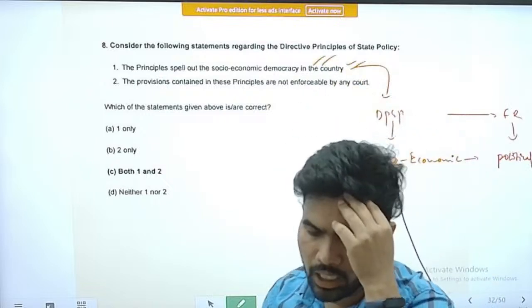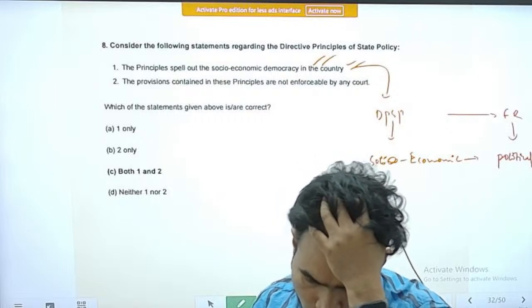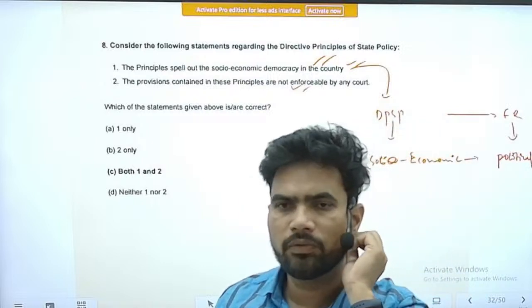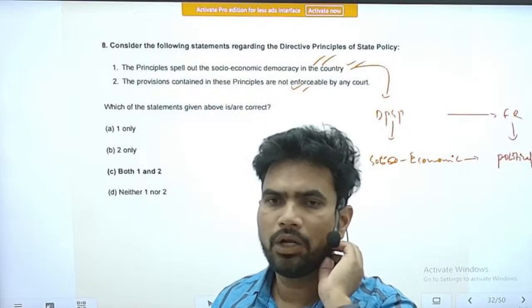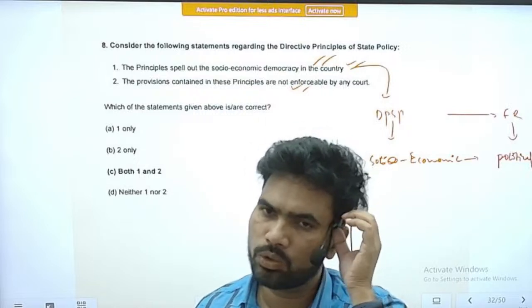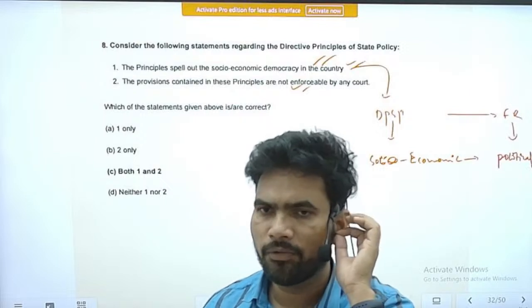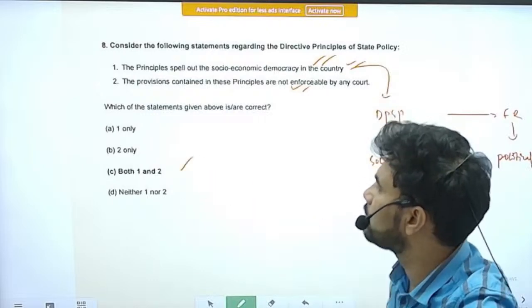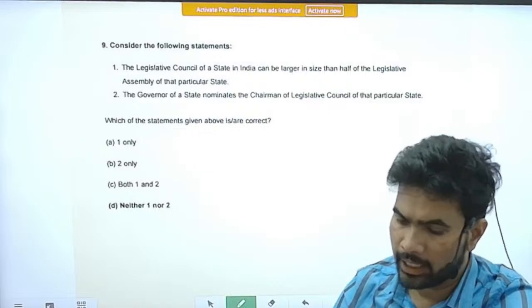Next statement is, the provisions contained in these principles are not enforceable by any court. Yes, this is also correct. Yesterday also, previously also we have seen, they are not justiciable. They are not enforced by the courts of law, and no person can go to court and ask that please enforce directive principles of state policy. So both of the statements are correct. Next question, question number 9.